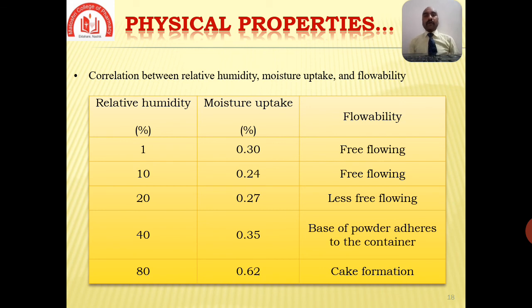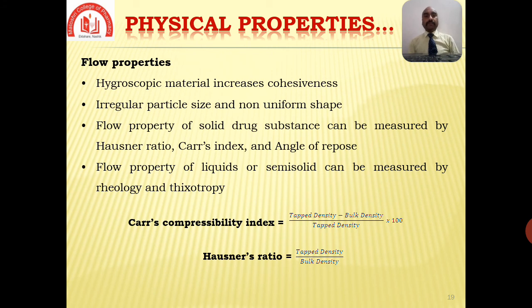In the case of hygroscopic material, the flow property of the drug tends to deteriorate in the presence of absorbed moisture, which increases cohesiveness. Irregular particle size and non-uniform shape can also disturb the normal flow property of the drug.